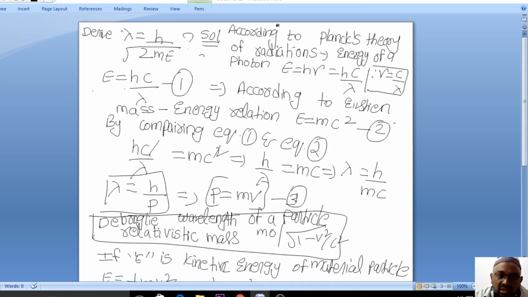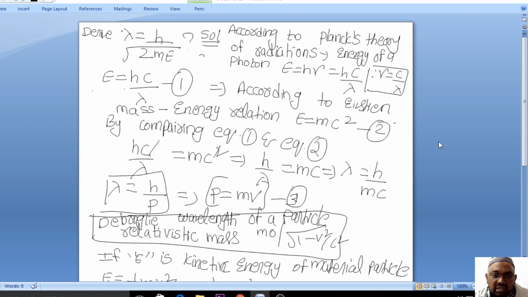According to Planck's theory of radiation, the energy of a photon is given by E is equal to h nu, where nu is the frequency. Nu can also be written as c by lambda, where c is the velocity of light and lambda is the wavelength. So E is equal to hc by lambda. This is equation number 1. According to Einstein's mass energy relation, E is equal to mc square.